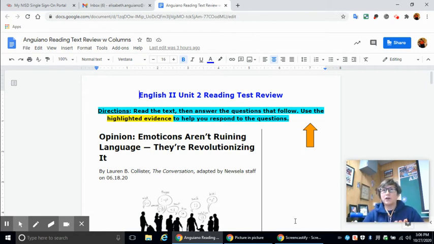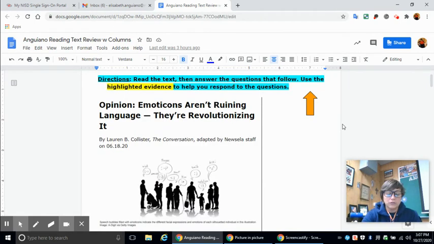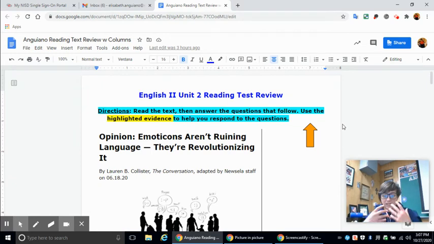This is a very overarching topic of argumentative writing, and we've talked about a lot of different things that fall under that umbrella of argumentative writing. I just want to kind of take you through this. This is going to be an assignment, and the great thing is that you can use what we do together to help you through your assessment. Okay, so this is the Unit 2 reading test review.